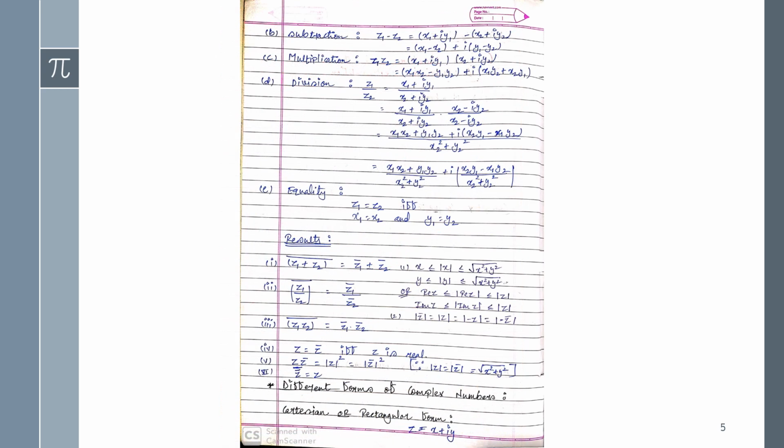Now going for the subtraction, that is, here you have to do the subtraction of both, z1 minus z2. So here we are writing x1 plus iy1 minus x2 plus iy2. Apply the minus to both and convert into the form x plus iy. So this one we will get. The same goes for the multiplication and the division.